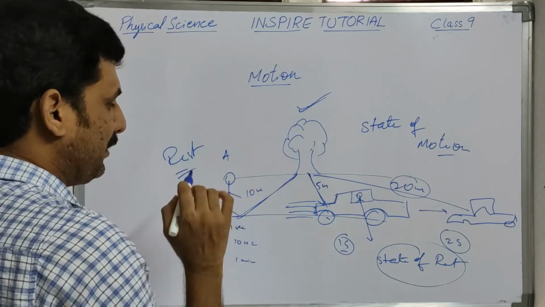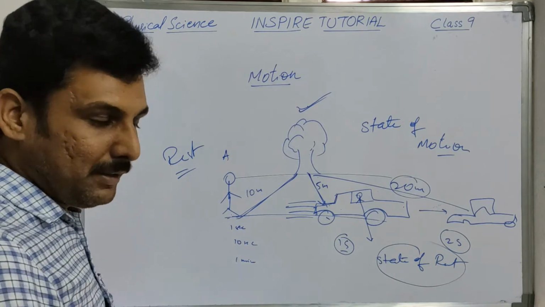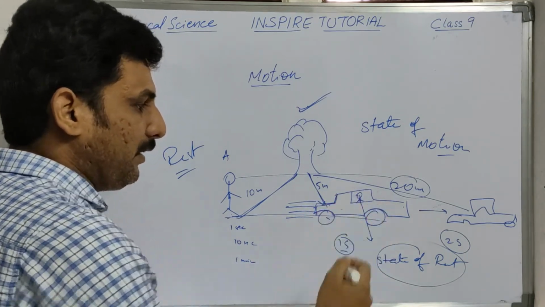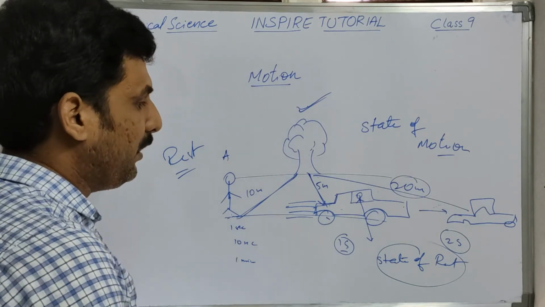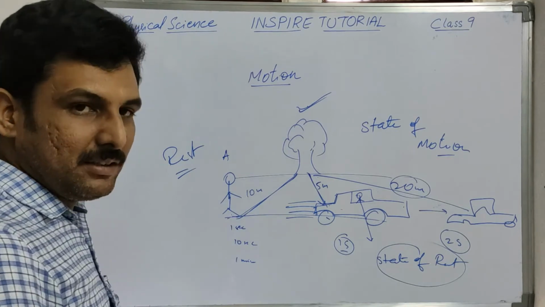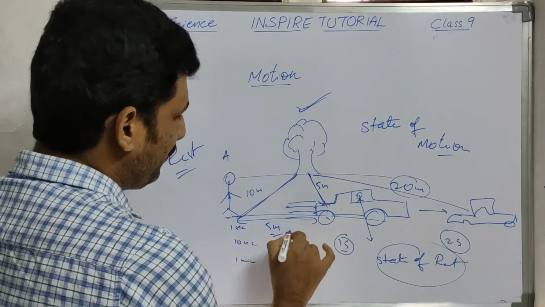Similarly, if you take the person who is standing on the road with respect to this car, now what happens? With respect to the car, the position of the person is changing. In the first second, let us say it is 5 meters.